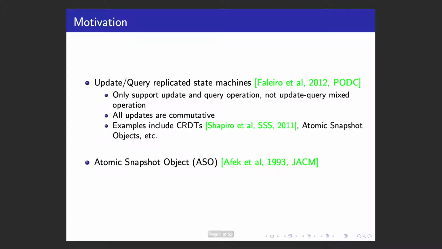Another motivation of lattice agreement is its close relationship to the atomic snapshot object. As pointed out by Attiya et al., any algorithm for lattice agreement can be used to implement an ASO and vice versa.